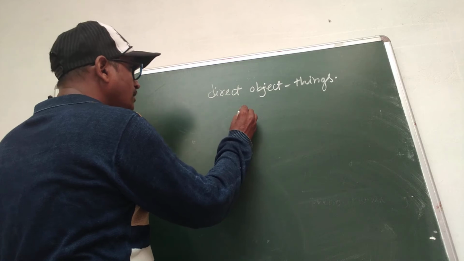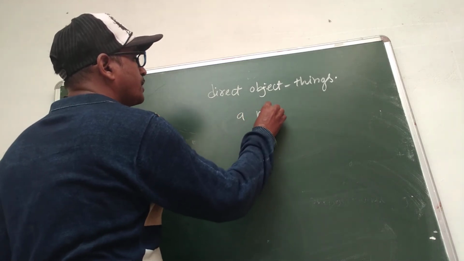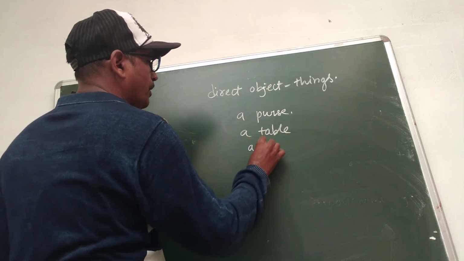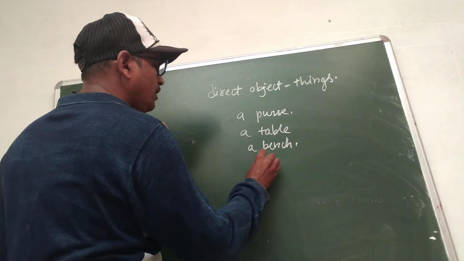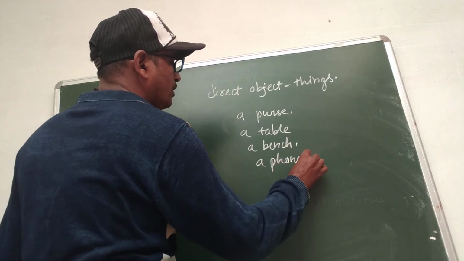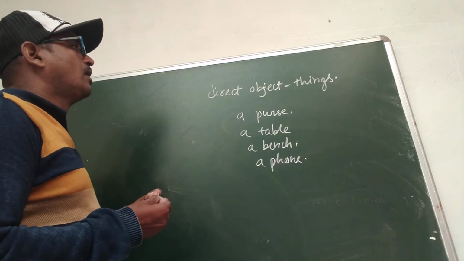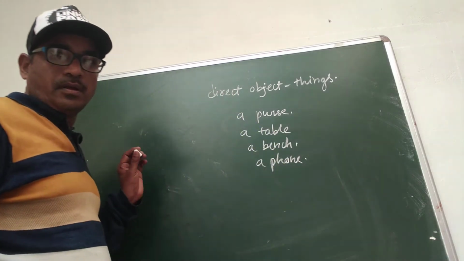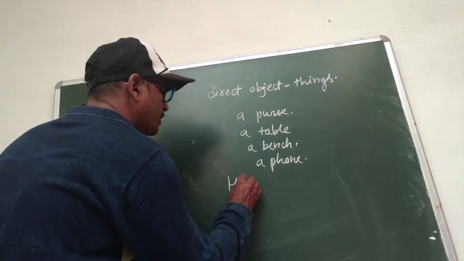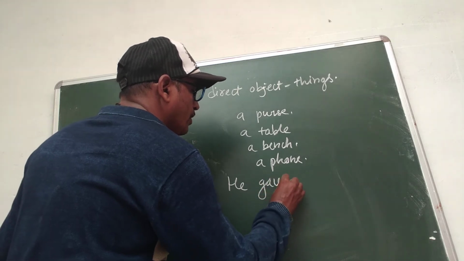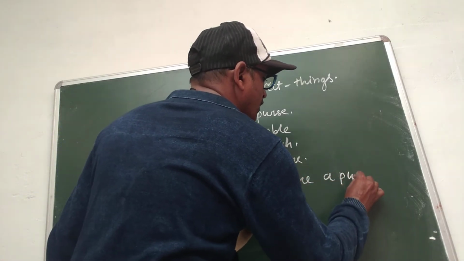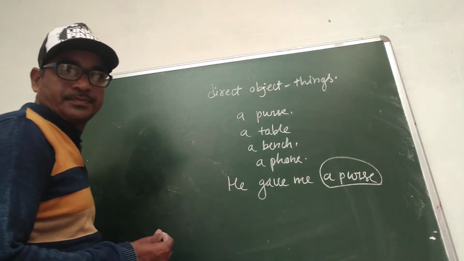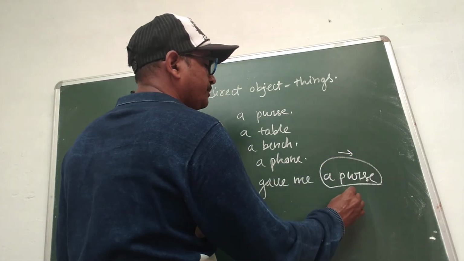For example, a purse, a table, a bench, a phone, etc. are direct objects. For example, he gave me a purse. Here a purse is the direct object. It is a part of the sentence.